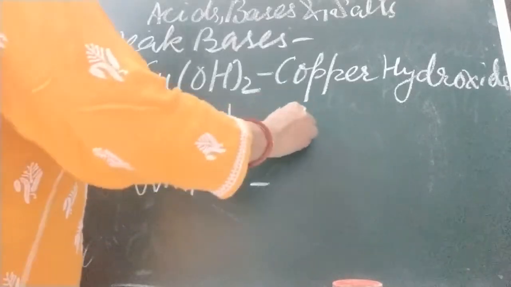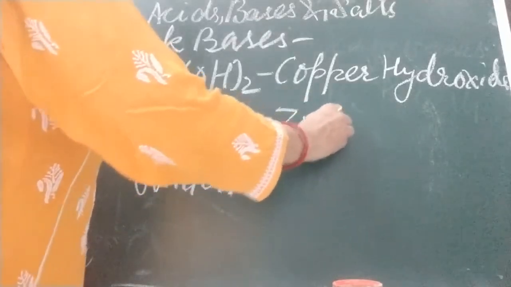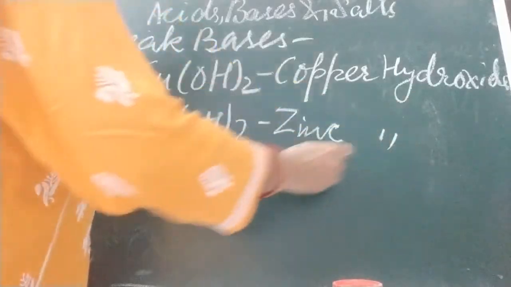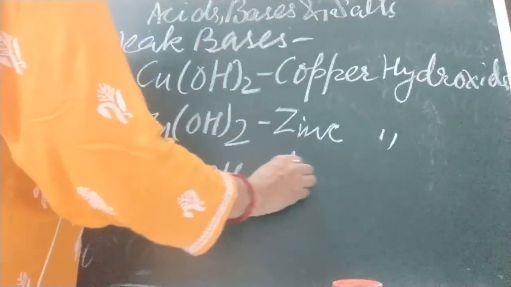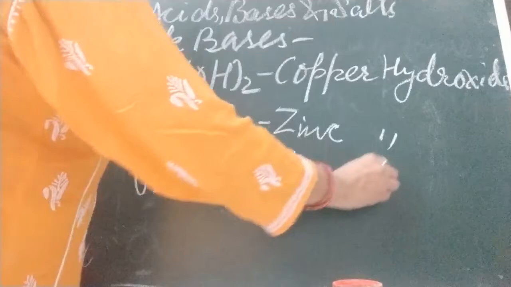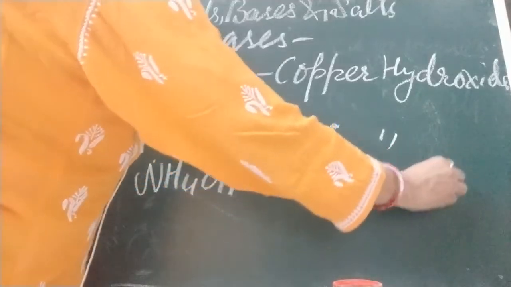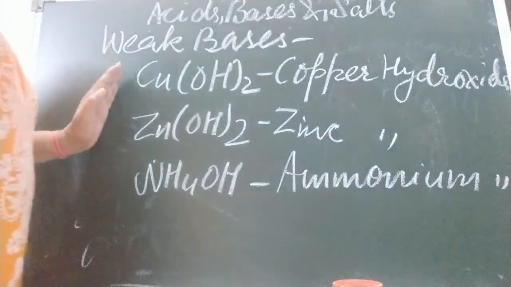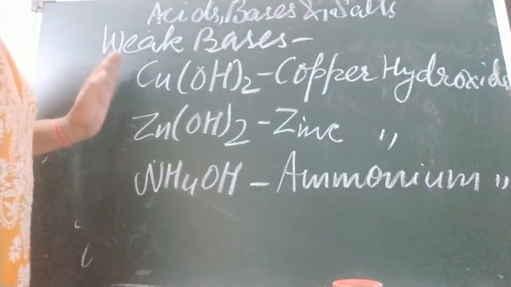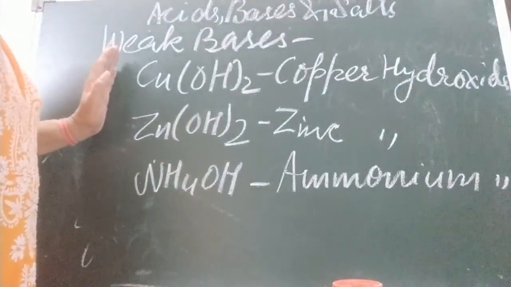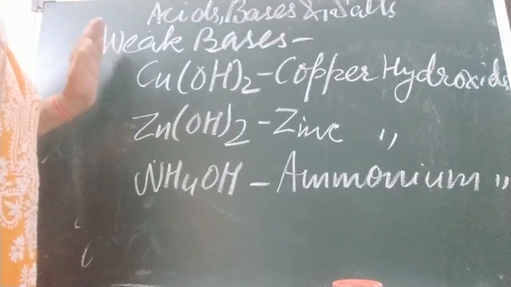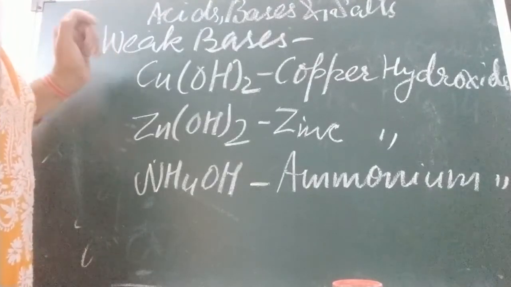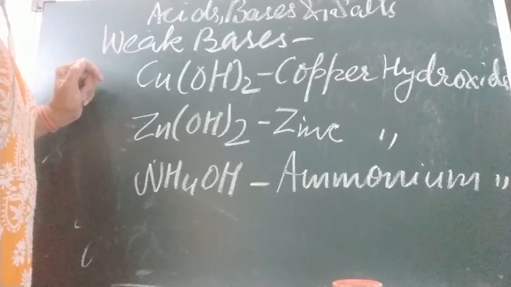Zinc hydroxide. You write down on your own. Ammonium hydroxide. Okay. These are weak bases. They are not as harmful as potassium hydroxide, sodium hydroxide and calcium hydroxide.